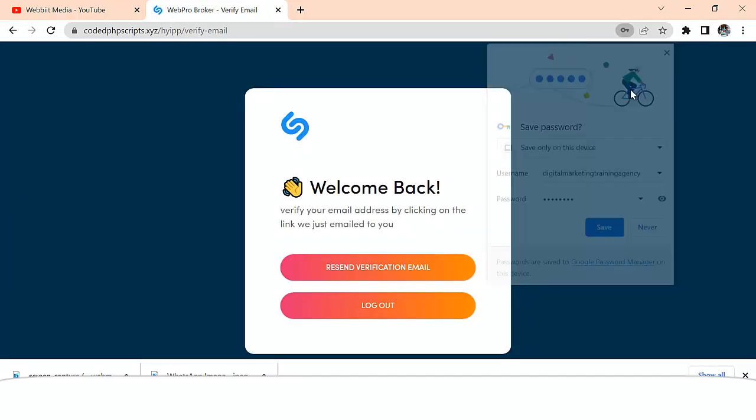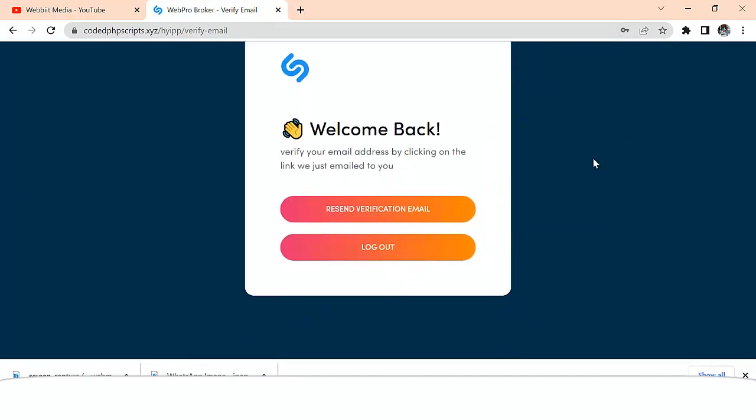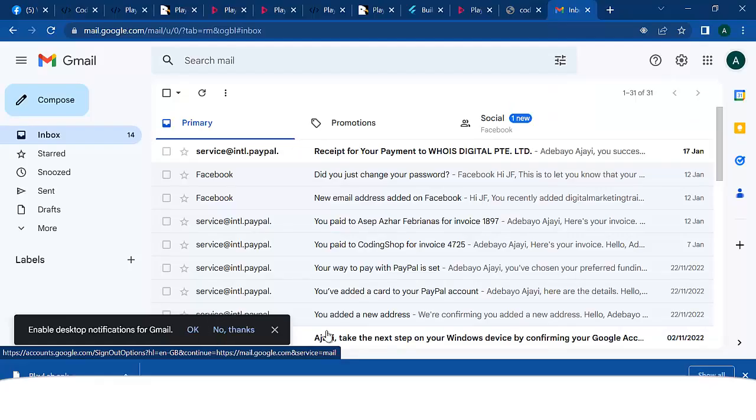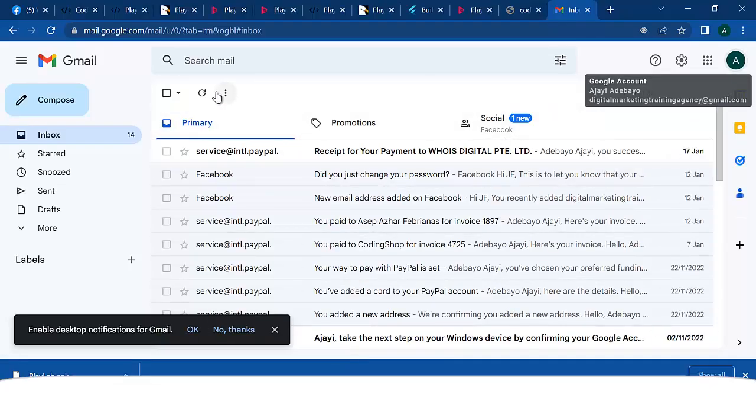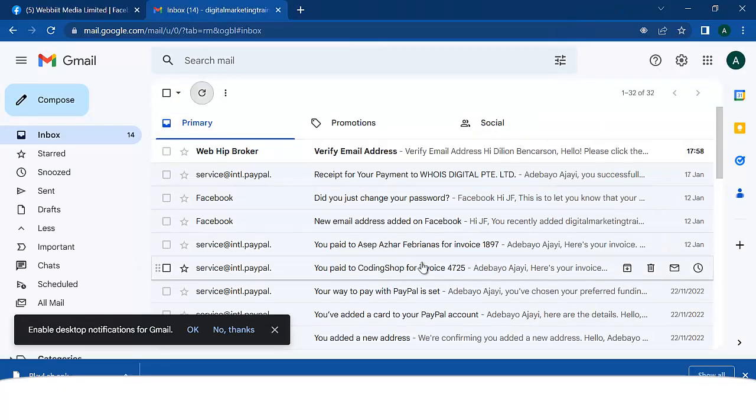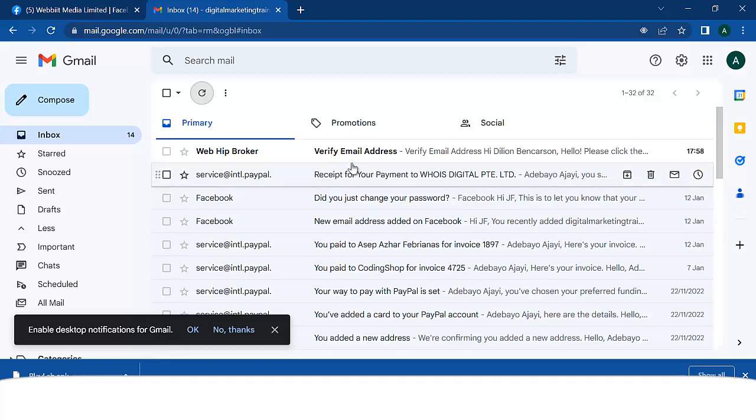So immediately I click on create account, it's going to go ahead and create the account for me. And you can actually set this from the admin end to either use verify email, or maybe you don't want it to verify email, right? So you're going to check your email and see if that email has dropped. One thing I noticed is that sometimes this email takes a lot of time to come. It can take up to 1 minute for this email to arrive here.